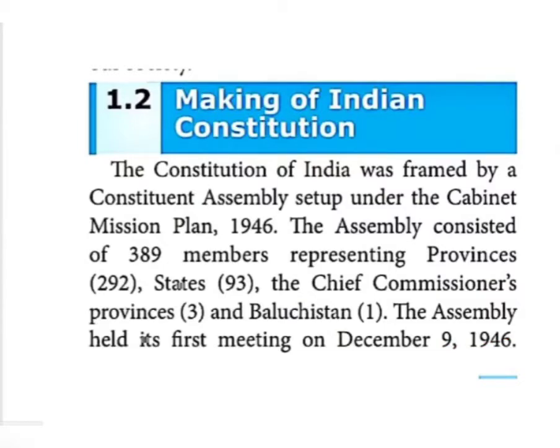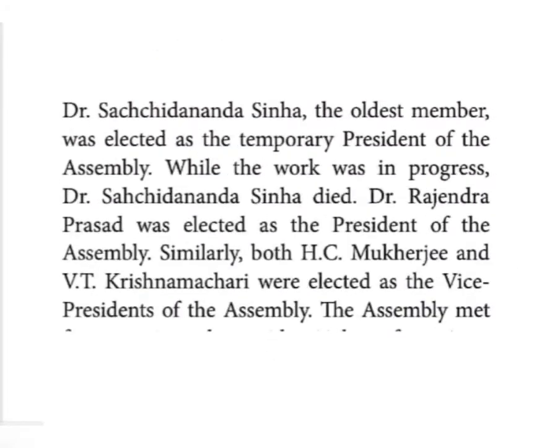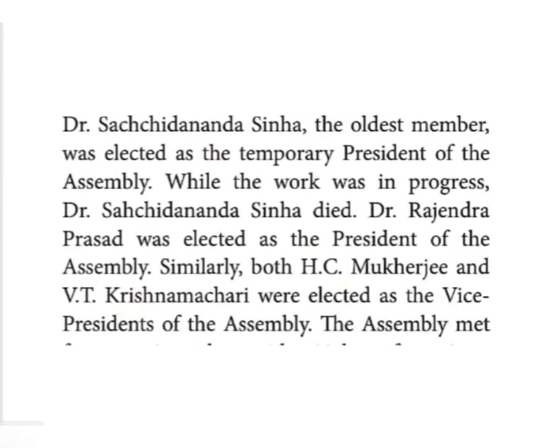The first president was the oldest member, Dr. Sachidananda Sinha. This person became the temporary president of the Constituent Assembly.